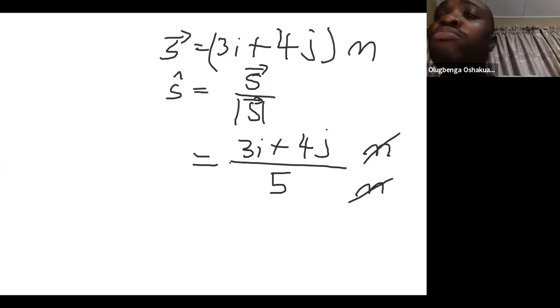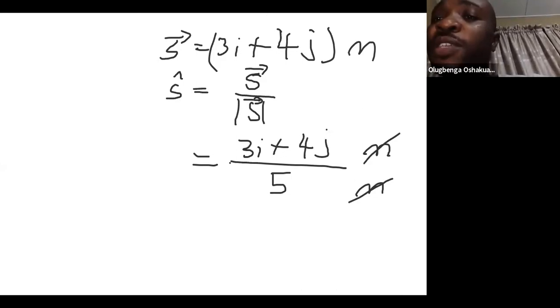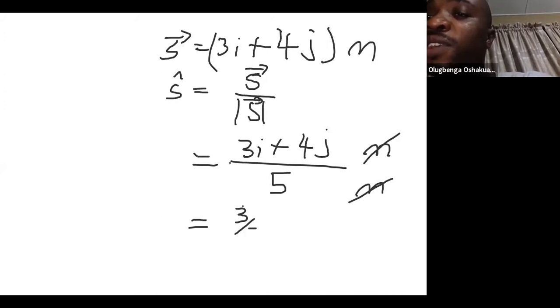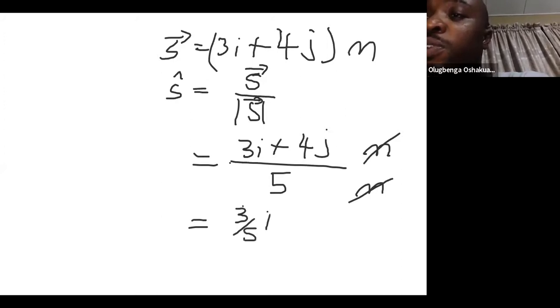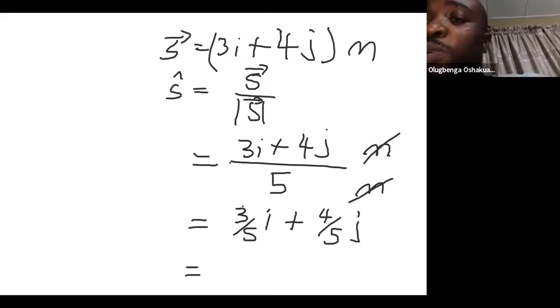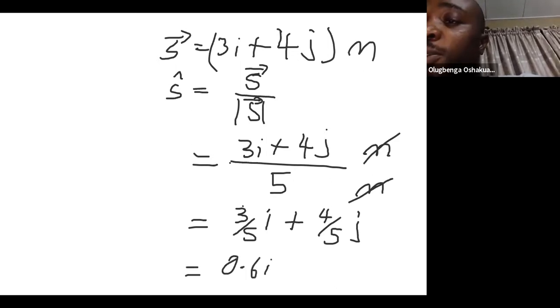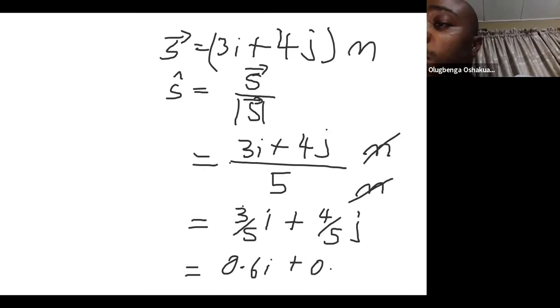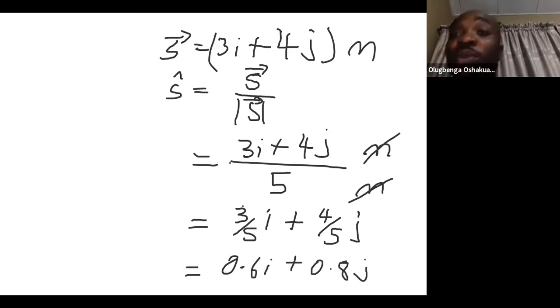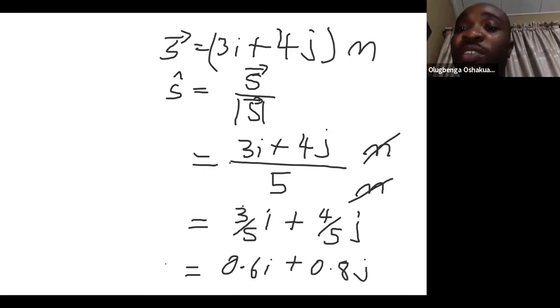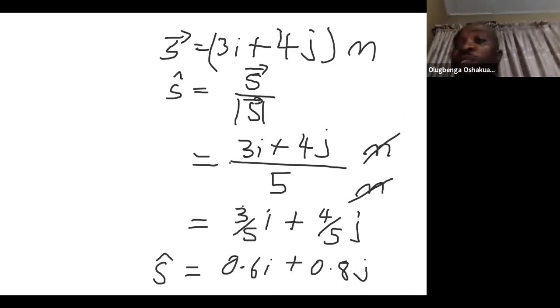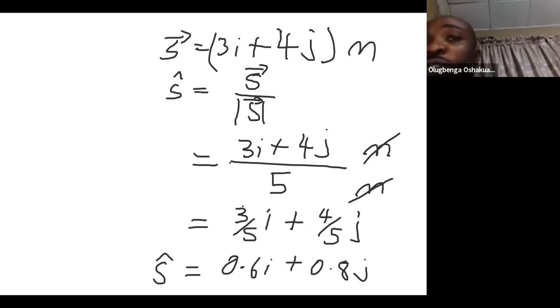Simplifying this further, we have 3 over 5 i plus 4 over 5 j, which is as good as 0.6i plus 0.8j. So this is our unit vector, S caret is 0.6i plus 0.8j.